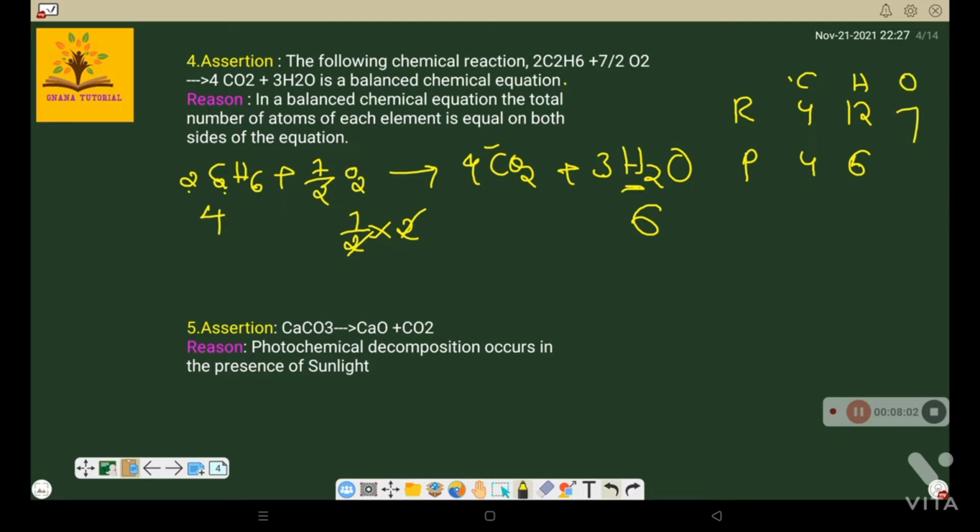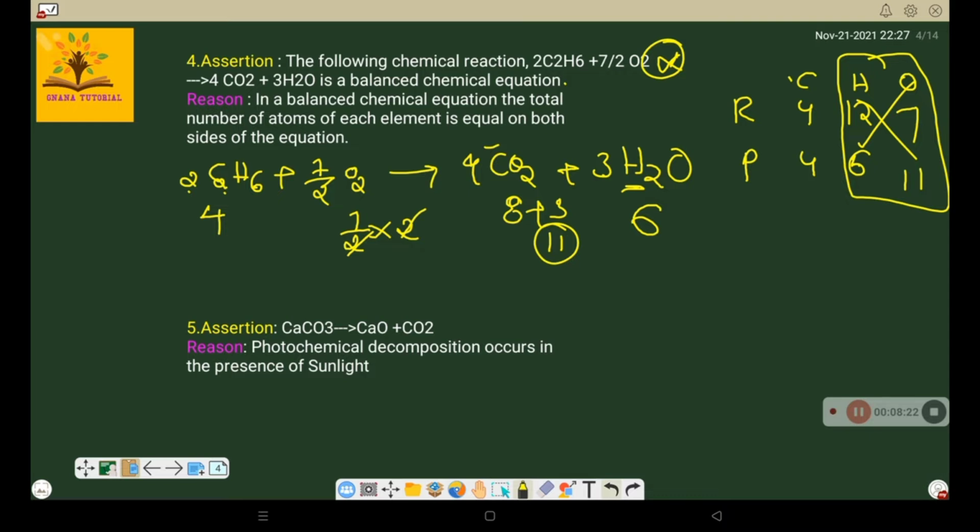On the product side, 4 2s are 8, 8 plus 3, so 11 atoms are there. So in this case hydrogen and oxygen are not equal. That's why it is not a balanced chemical equation. So in this case the assertion is wrong.